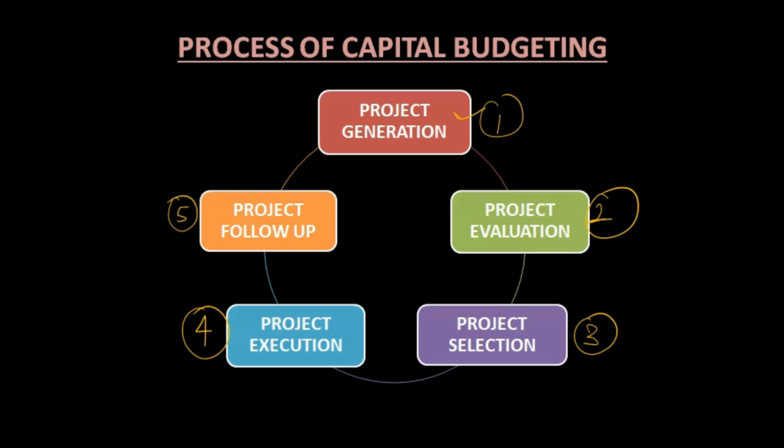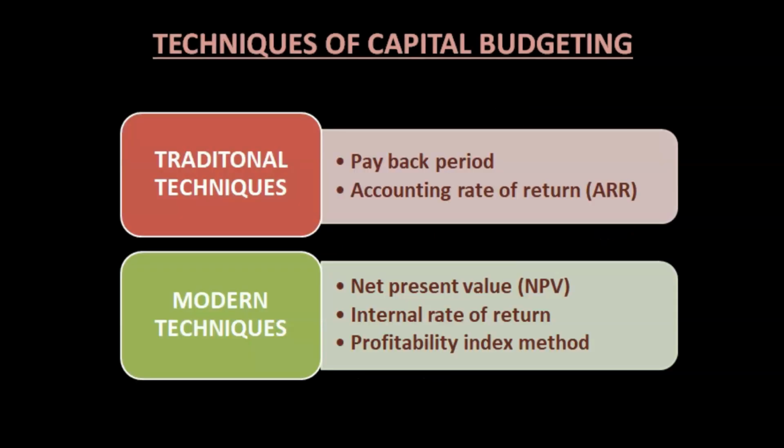Whenever any long-term decision has to be taken, the capital budgeting process involves all these 5 steps. First we see the project generation, what projects are available for us, then we evaluate each and every project, then we select, then we execute, meaning invest money there, and then follow up. So these are the steps. Now the techniques, on which we'll see numerical problems.